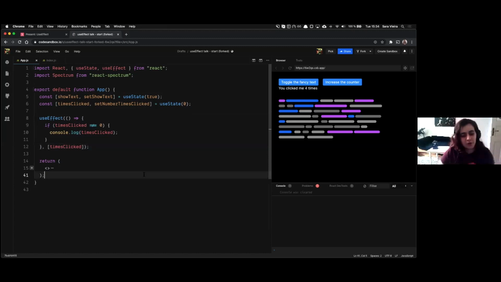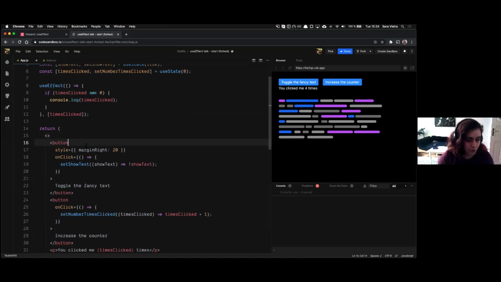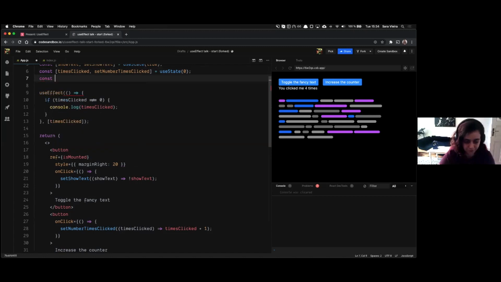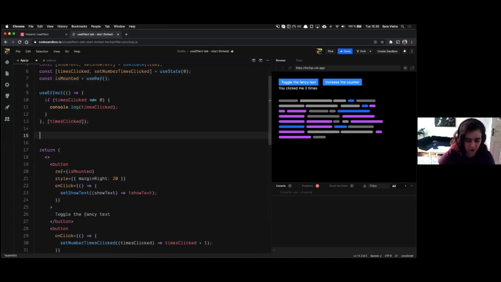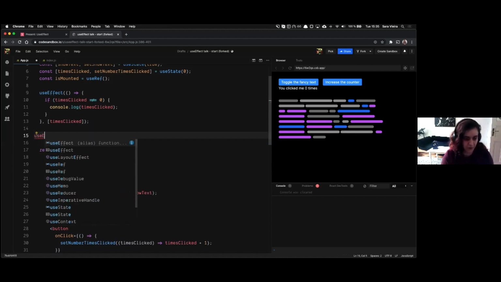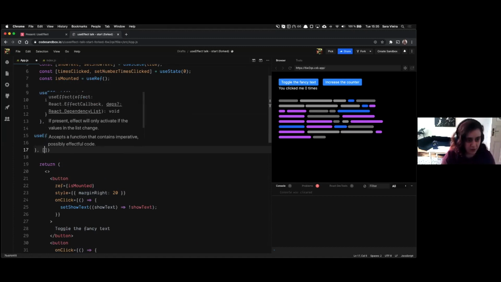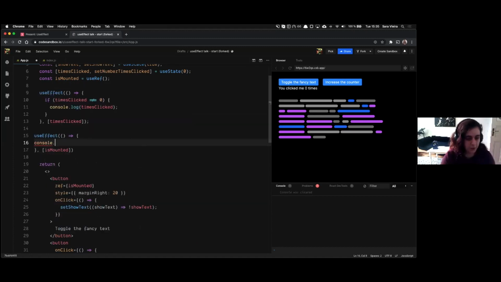And what I'm going to use is useRef. So one of the most used things for useRef is that I can say ref, and I'm going to call it isMounted just so that I don't have to change it later. And I'm going to create a ref here. const isMounted equals useRef. Now if I try to console.log, sorry, I need to wrap this in a useEffect actually. So every time isMounted changes, console.log it to me.